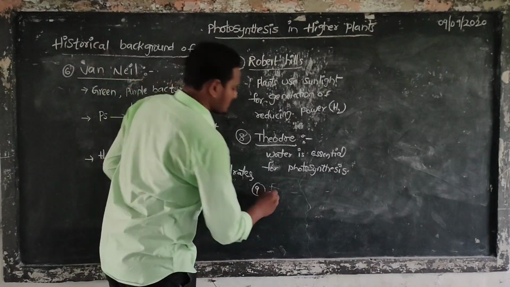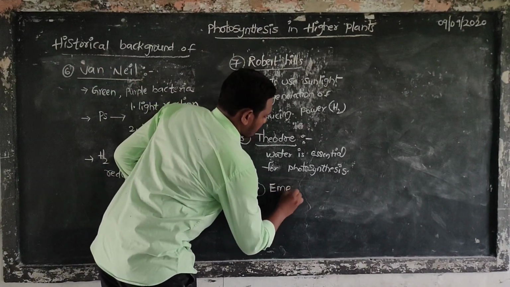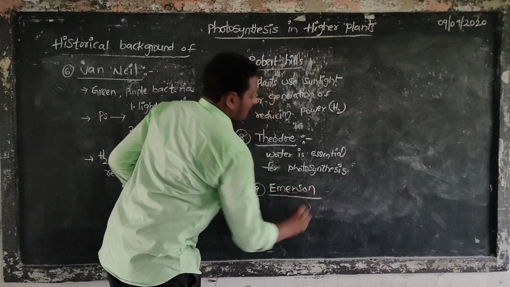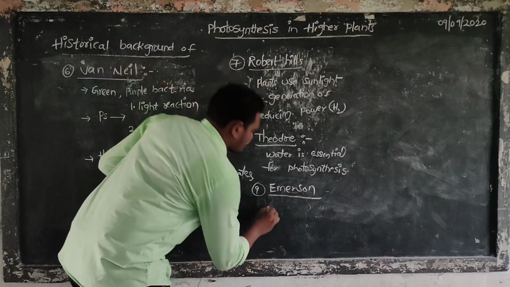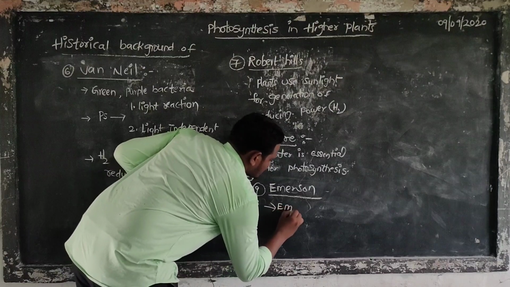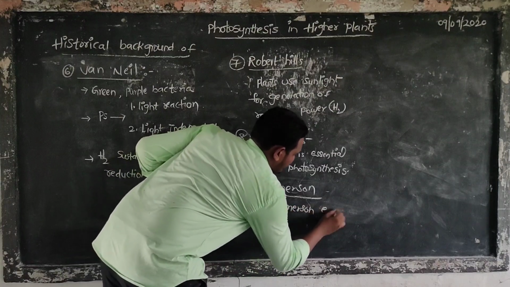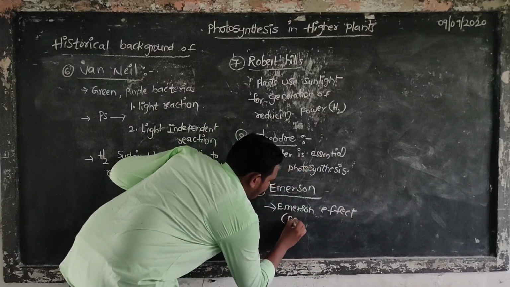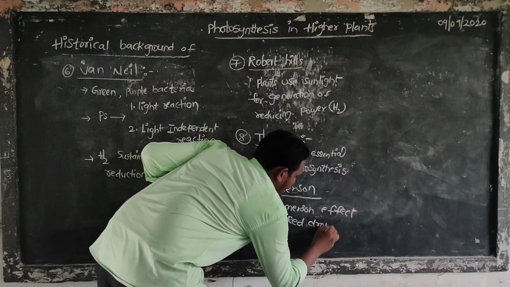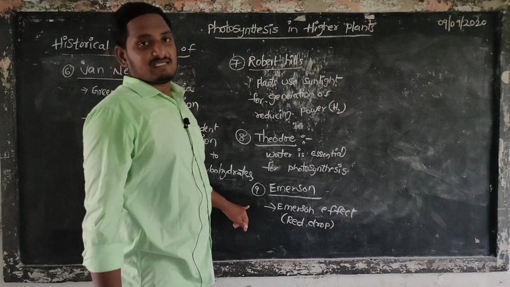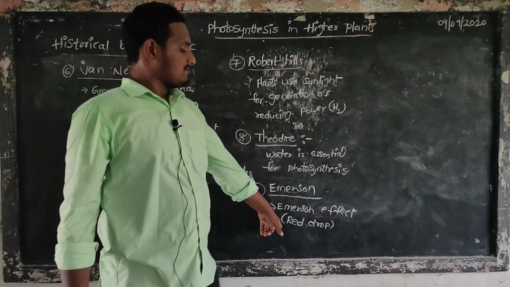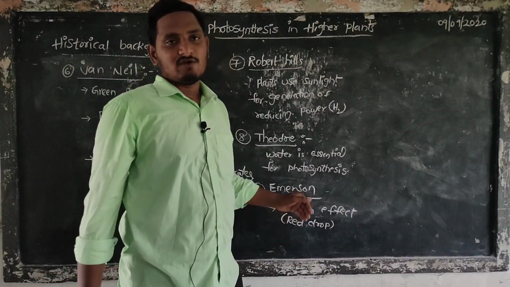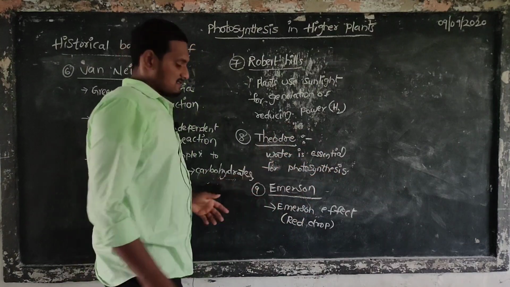Next scientist, Emerson. He proposed the Emerson effect, also called the red drop effect. So what is the red drop effect or Emerson effect? We are discussing it in the next classes.